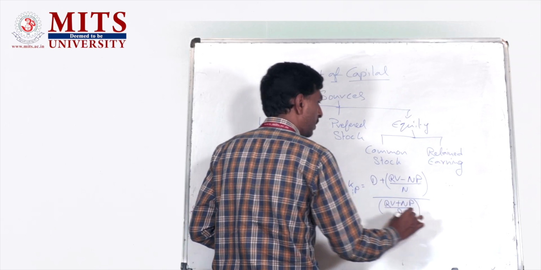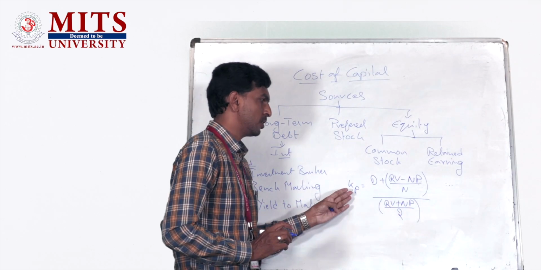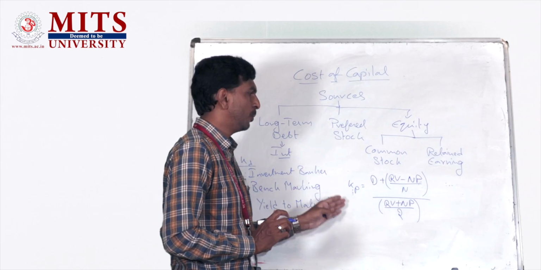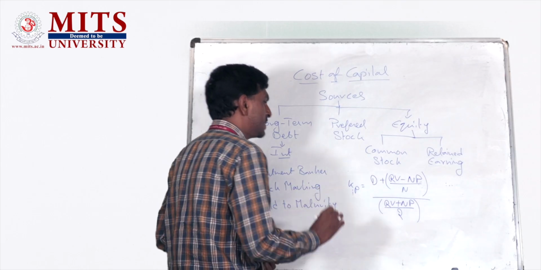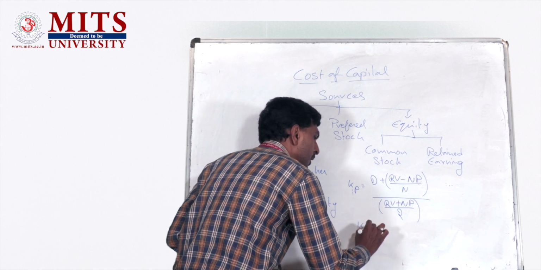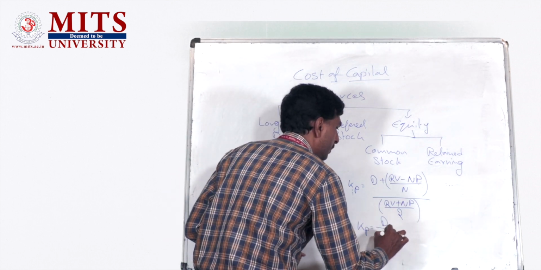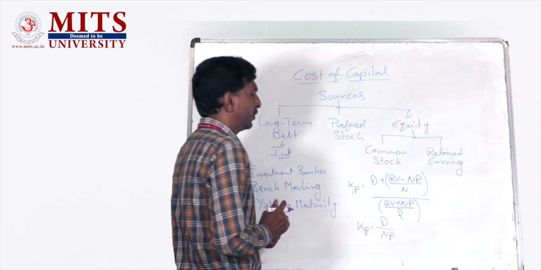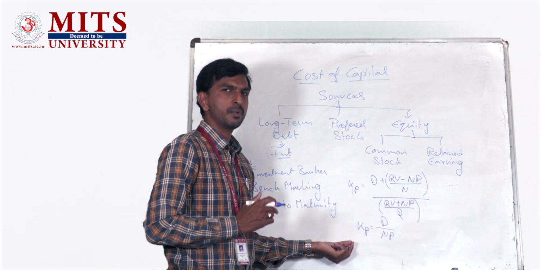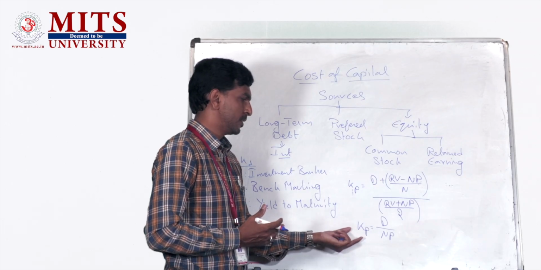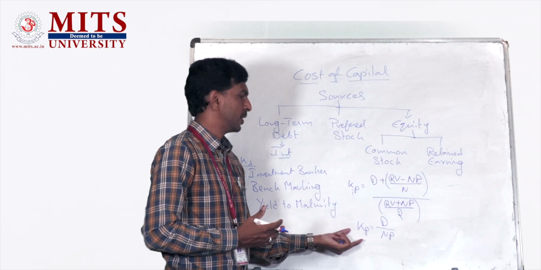So this is the formula that we use to calculate the cost of preference stock if it is a redeemable preference stock. If it is an irredeemable preferred stock, the formula is very simple: dividend divided by net proceeds. So this is the formula we use if the preferred stock is irredeemable, perpetual preferred stock, to calculate the cost of preferred stock.